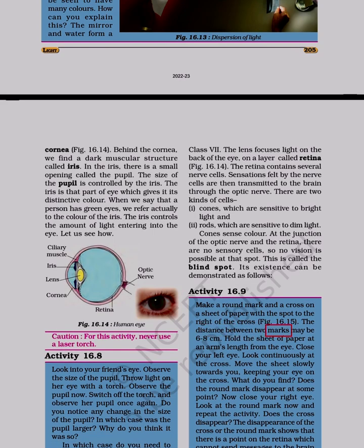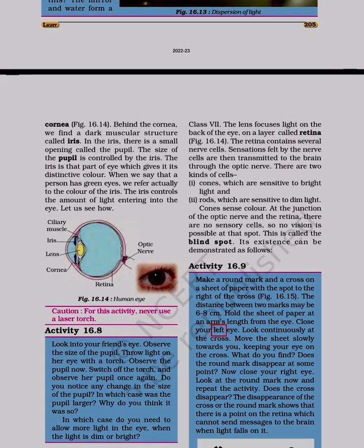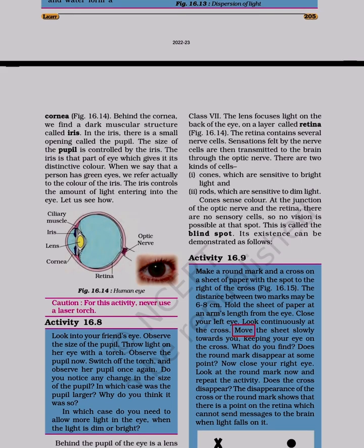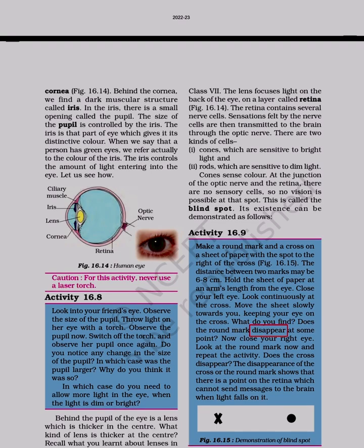The distance between two marks may be 6-8 centimeters. Hold the sheet of paper at an arm's length from the eye. Close your left eye. Look continuously at the cross. Move the sheet slowly towards you, keeping your eye on the cross. What do you find? Does the round mark disappear at some point?